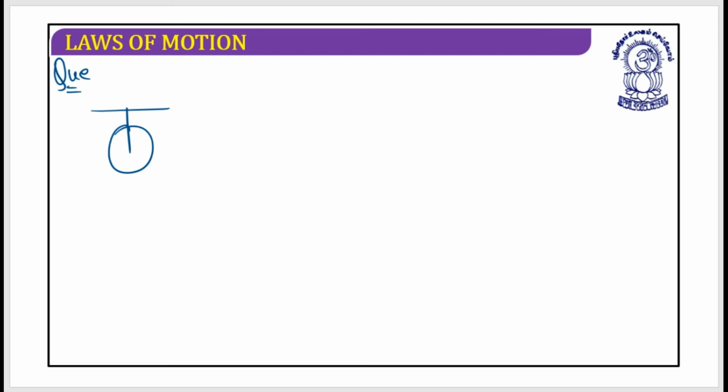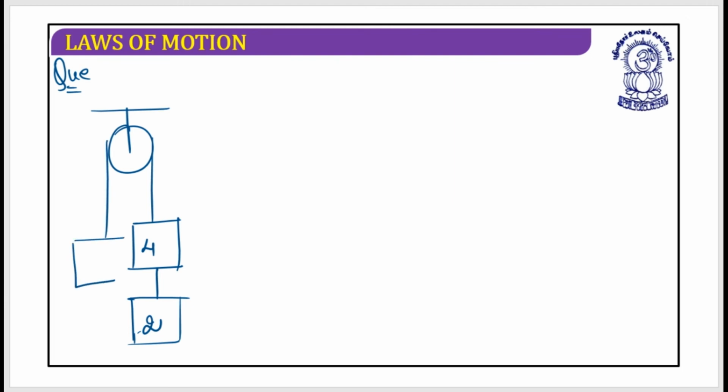The question is something like this. This is a 4 kg block. This is a 2 kg block. This is 4 plus 2, 6. And this is again a 4 kg block. What do you need to find out?